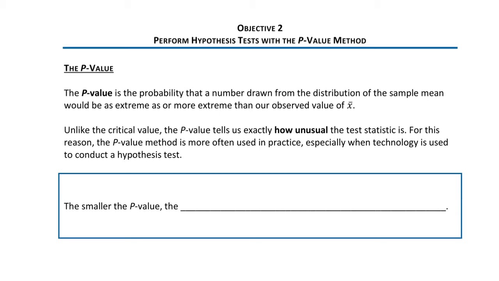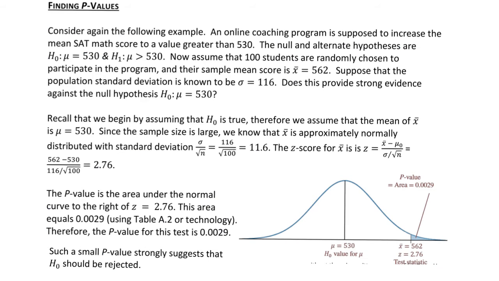So in summary, the p-value is the probability, assuming that the null hypothesis is true, of observing a value for the test statistic that is as extreme as or more extreme than the value exactly observed. The smaller the p-value, the stronger the evidence against the null hypothesis. Let's look at this example to see how to find the p-value.